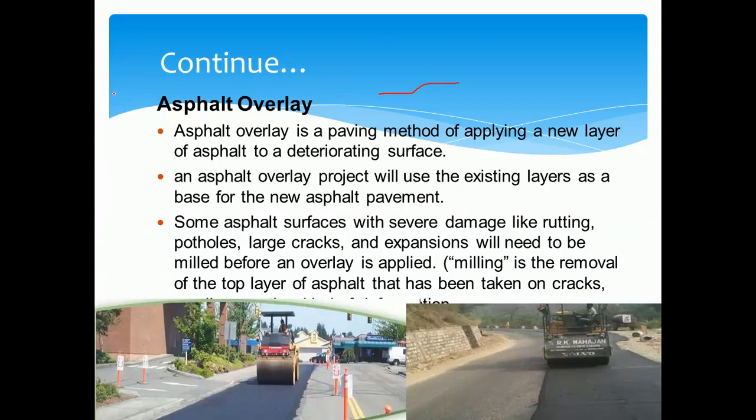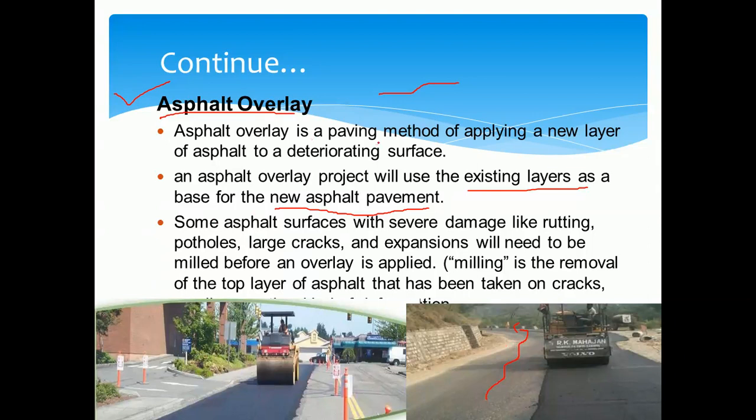And one more treatment that we apply is the asphalt overlay. It means on the existing pavement we provide an asphalt layer. An asphalt overlay project uses the existing layer as a base, and above that we provide the new asphalt pavement. So if there are more undulations on the existing road surface, it is finished with a smooth surface by providing the asphalt overlay.